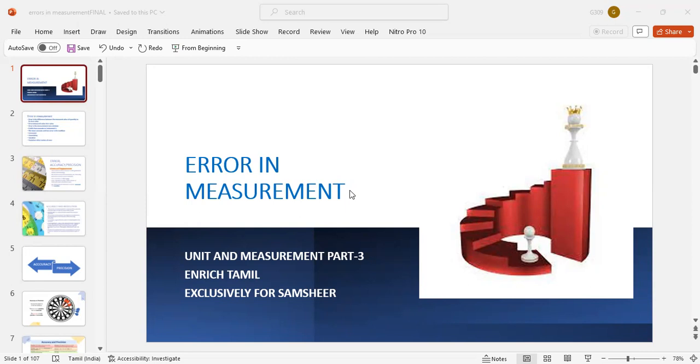So here in the first case, the target is hit, but the readings are widespread, so precision is poor, accuracy is good. Here, the hits are close to each other, so precision is good, accuracy is poor. Fourth one, all the hits are widespread, so accuracy is poor, precision is also poor. Last case, hits are very close and on the target, so accuracy is good, precision is also good.